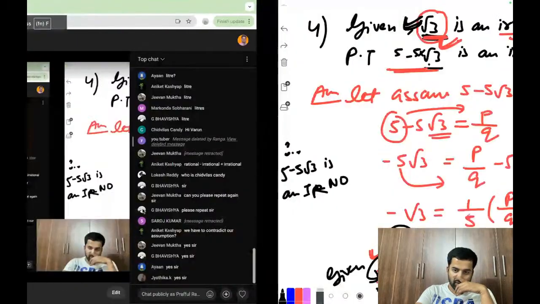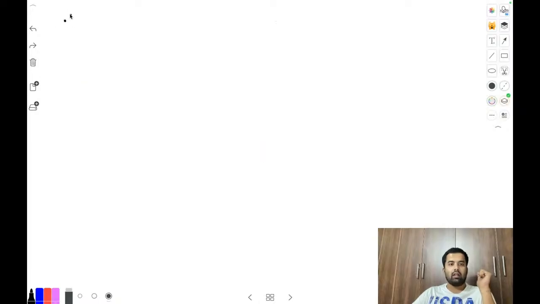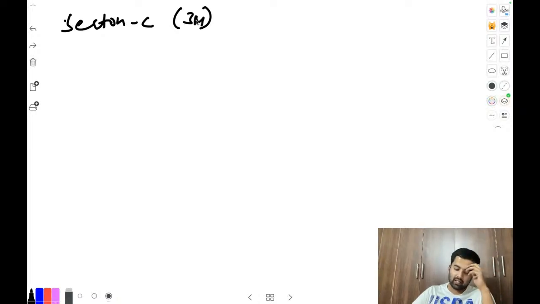Okay, fine. Let's go to the last section, which again has 3 questions, and then we are done for today. Section number C. It is of 3 marks, so the content should be at least 7 to 8 lines minimum. Let's begin with the first one, which is a very easy one that you know already. Just figure out the answers.